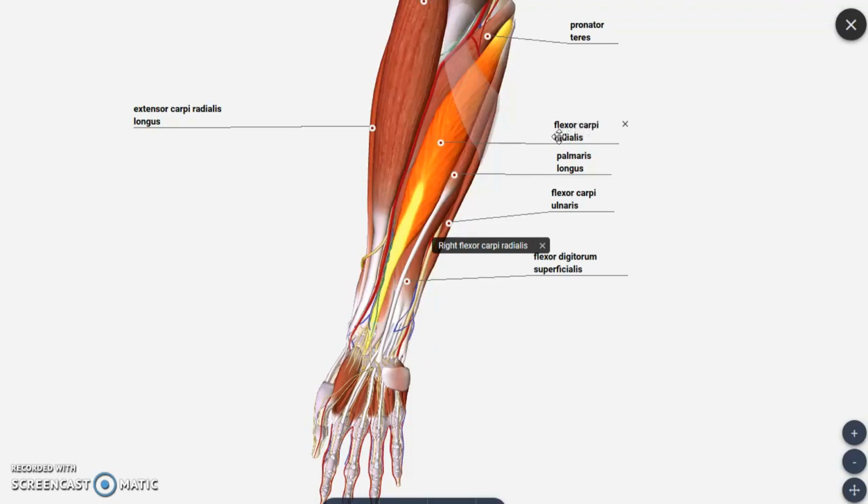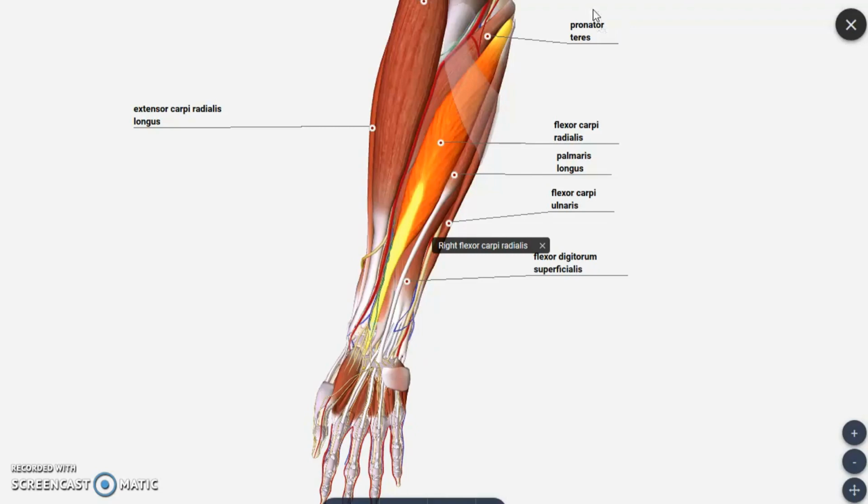Then after radialis, it is related to the radius bone. Either attachment, that is insertion, will be happening in the radius bone, so we have this name called flexor carpi radialis. In anatomy, by the name of the muscles and bones only you can understand how it will be arranged. So if you are taking pronator teres, you know the action pronation is seen in our body.